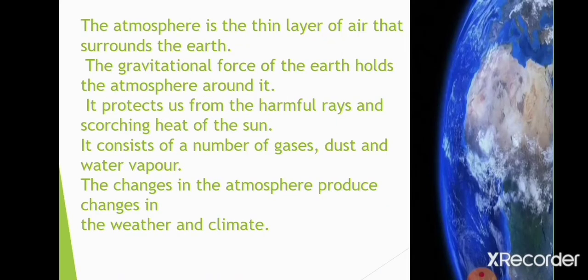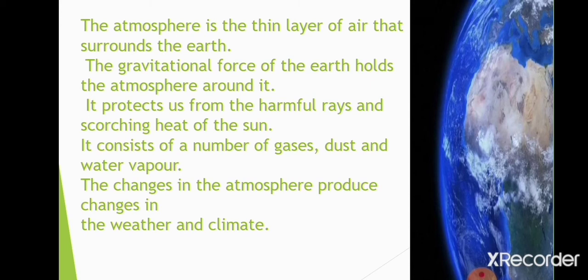So what is atmosphere? This is the thin layer of air that surrounds the earth. Because of the gravitational force of the earth, it is close to the earth. Actually, the gravitational force of the earth holds the atmosphere around it.